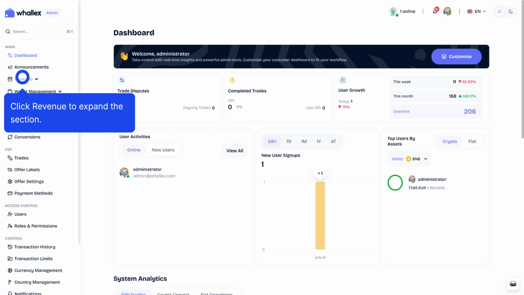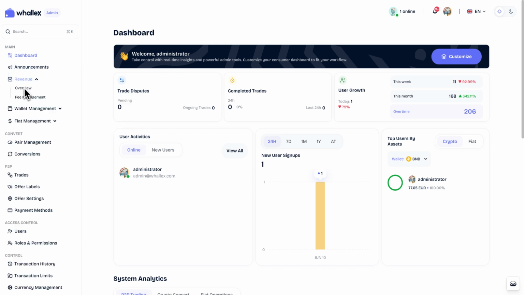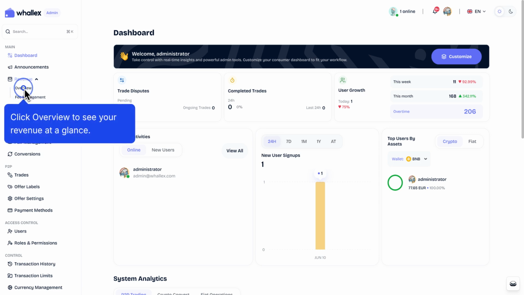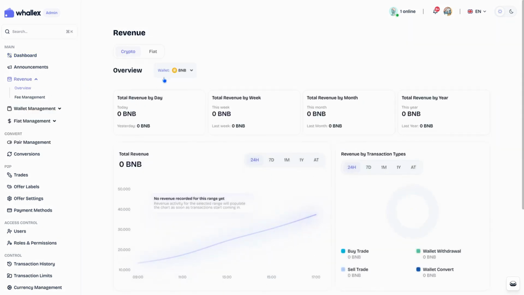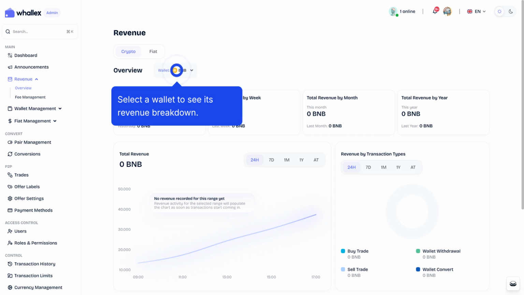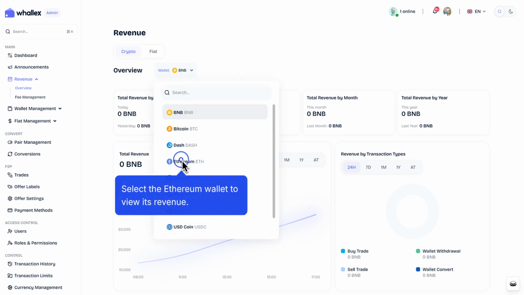Click Revenue to expand the section. Click Overview to see your revenue at a glance. Select a wallet to see its revenue breakdown. Select the Ethereum wallet to view its revenue.